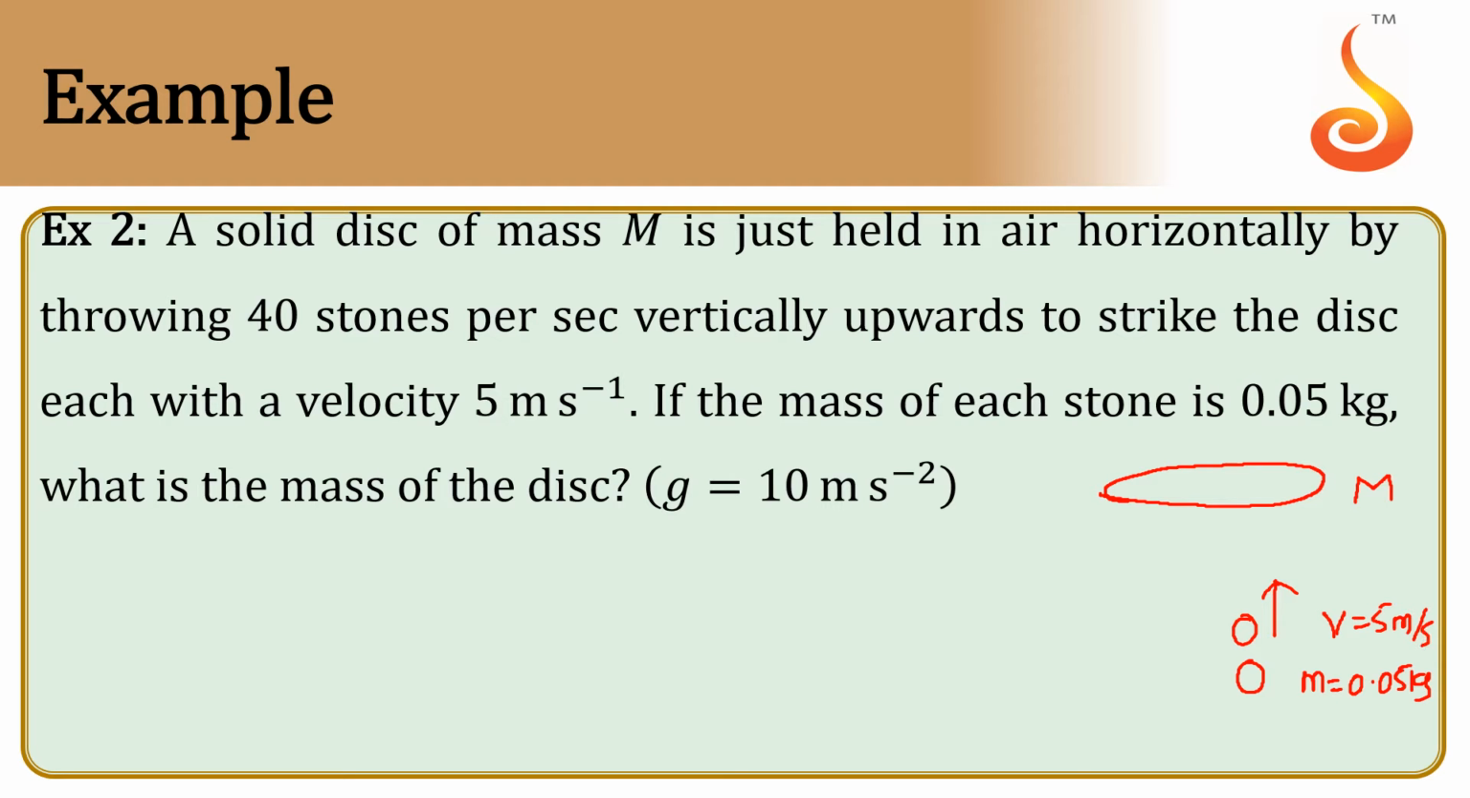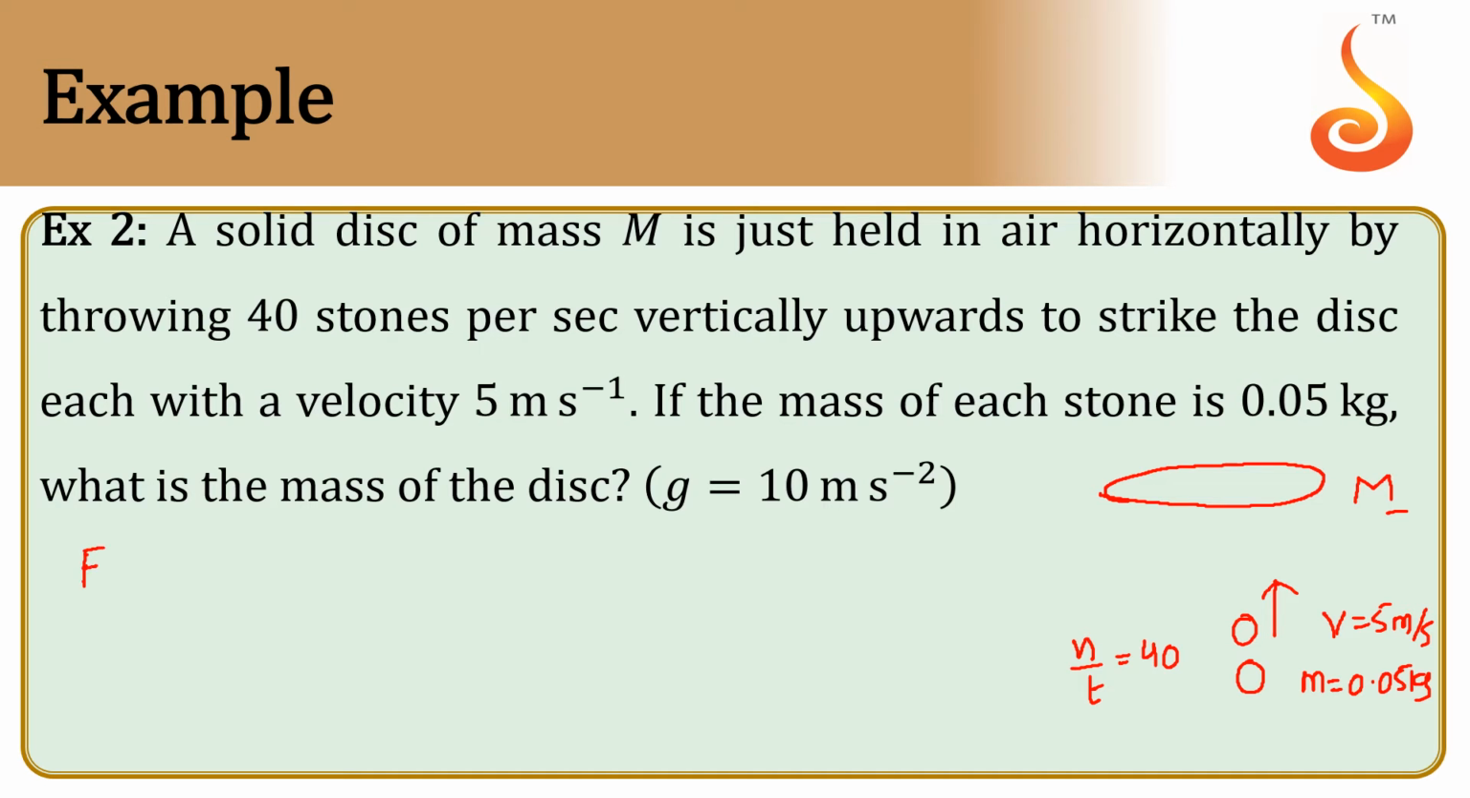Like that, the number of stones per second is given, 40. So now 40 stones were projected onto the disk per second. So we need to calculate the mass of the disk. Whatever force each stone applies, the sum of all the forces applied by the stones is equivalent to the weight of the disk. That is the reason why the disk is in the air.